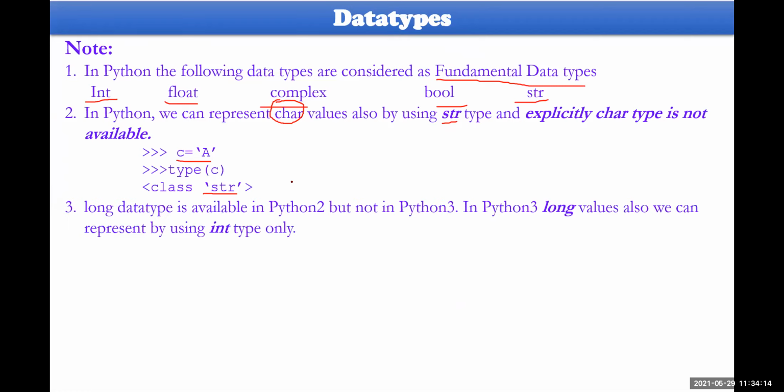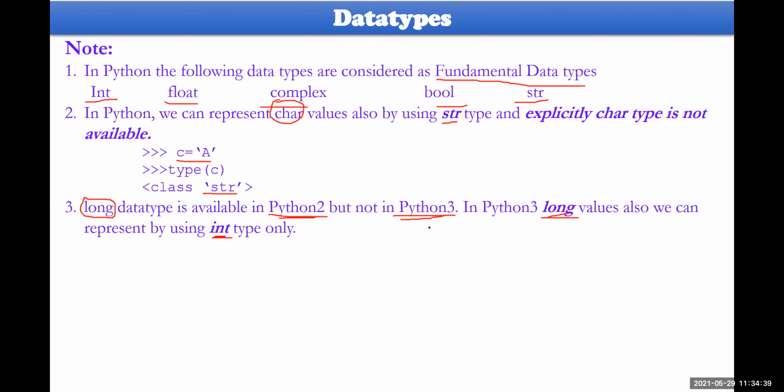In Python 2, the long integer data type is available, but in Python 3, there is no long data type. Long data type values will be specified in integer only. This is one more point you have to remember. So long is not there in Python 3. In Python 2, yes, long is available.